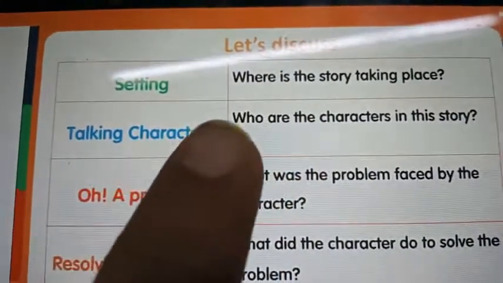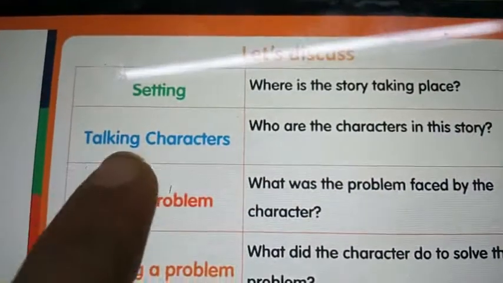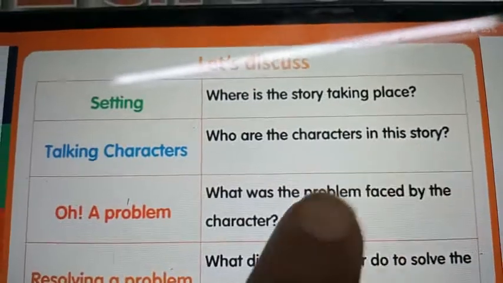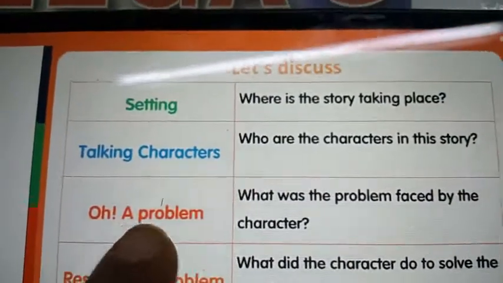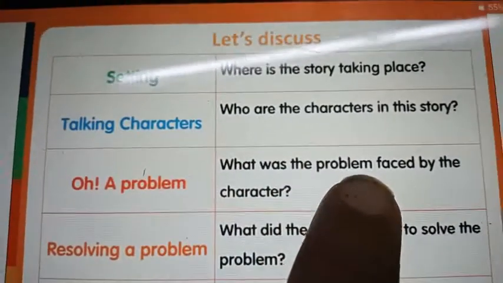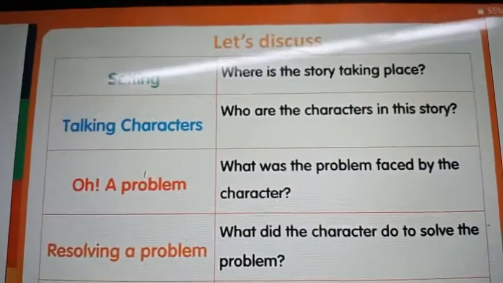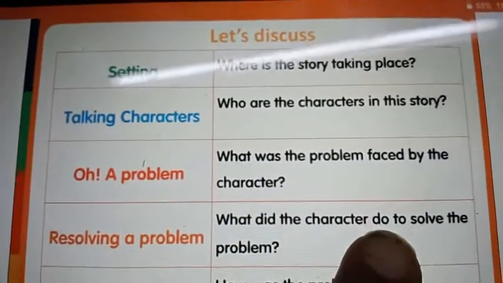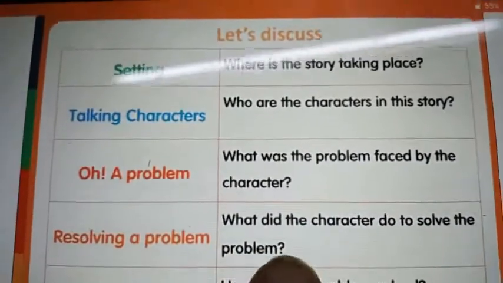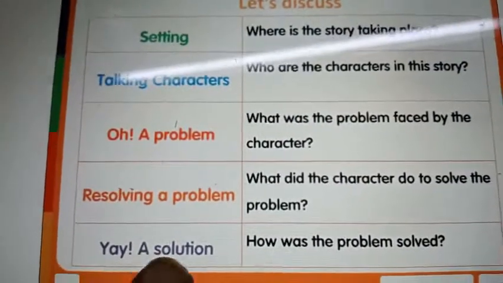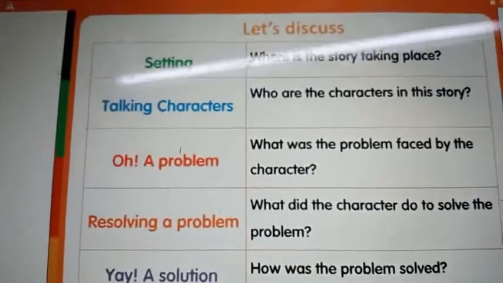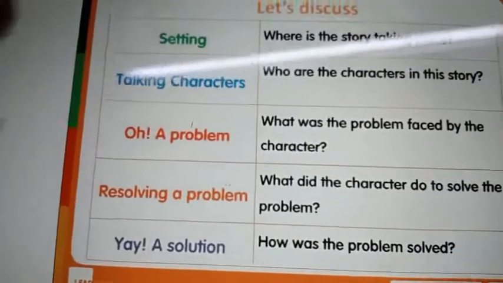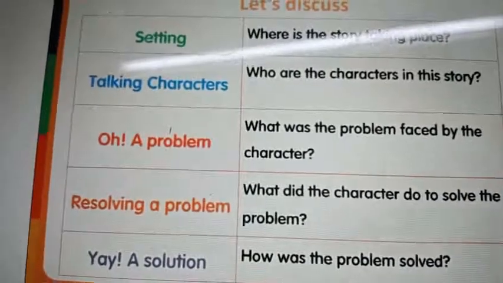Where is the story taking place? Next, characters. Who are all the characters in this story? Next, a problem. What was the problem faced by the character? Next, resolving a problem. What did the character do to solve the problem? Next, a solution. How was the problem solved? So, my dear children, while you are writing, we have to follow these 5 steps.